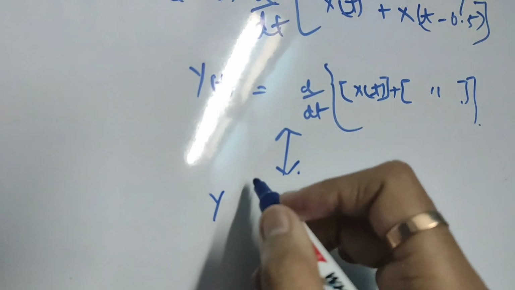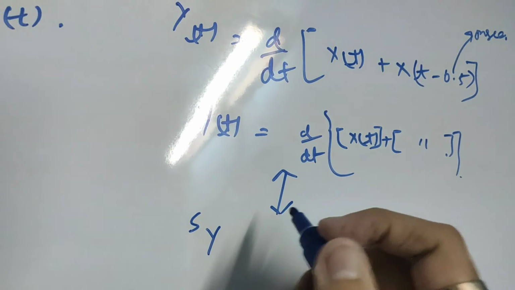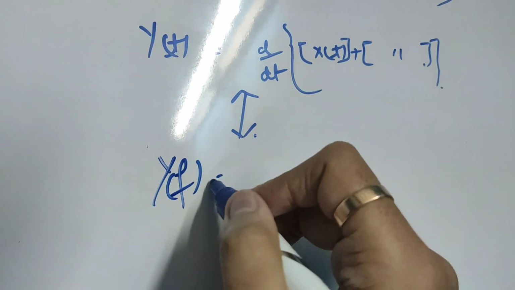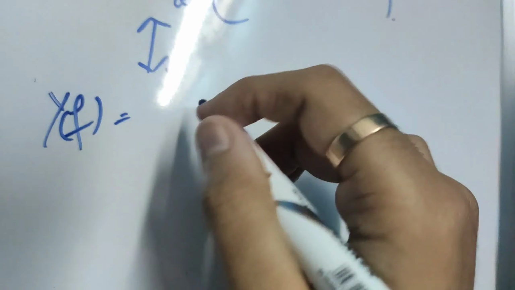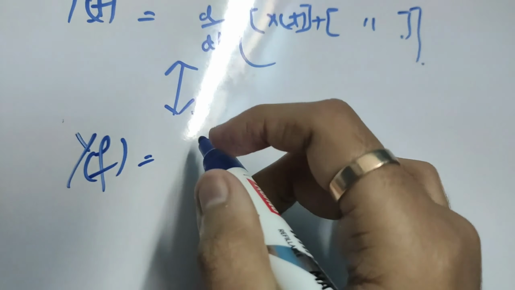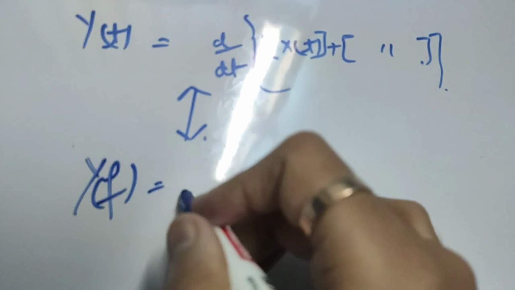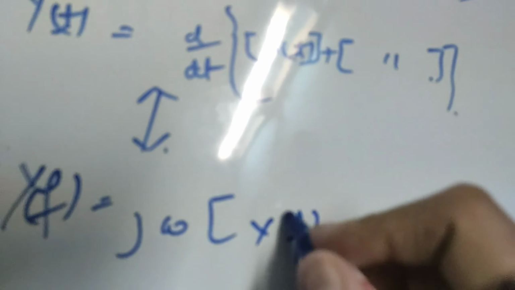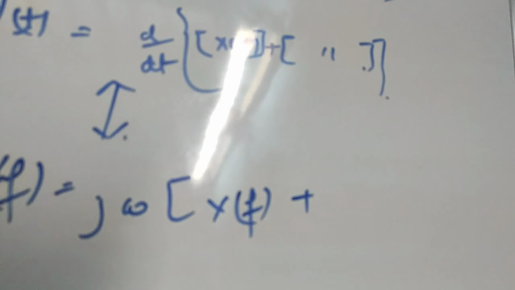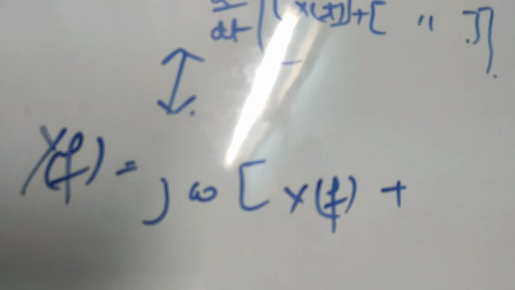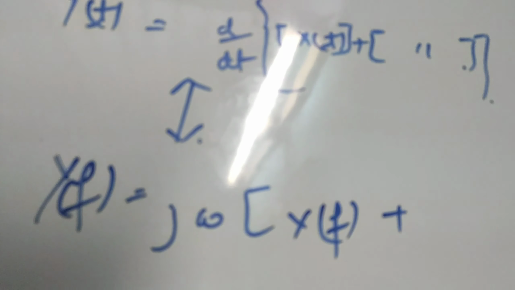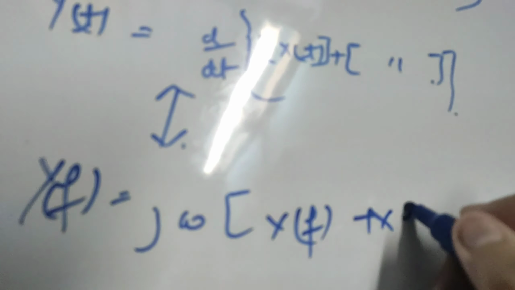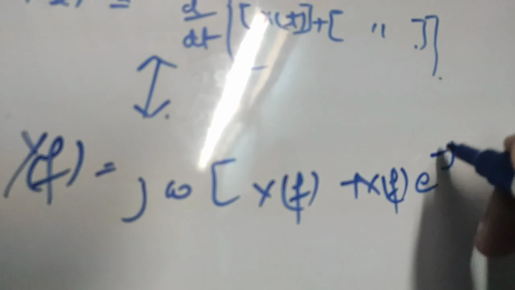So y of f is equal to, d by dt in the Fourier domain will become j omega, and this will become x of f plus, now we know that if we take the Fourier transform of a delay system, it will result in the same signal multiplied by e to the power minus j omega t naught.